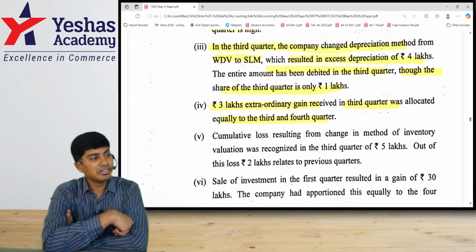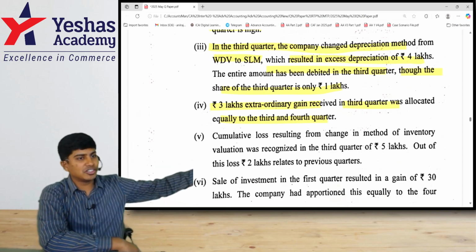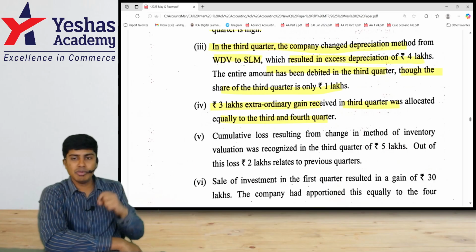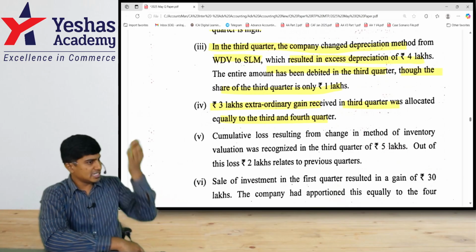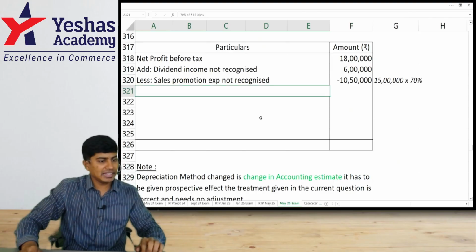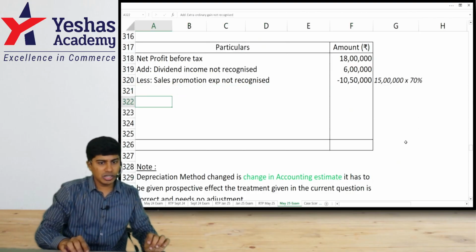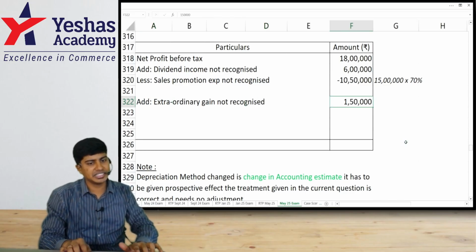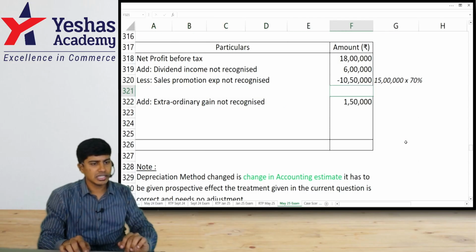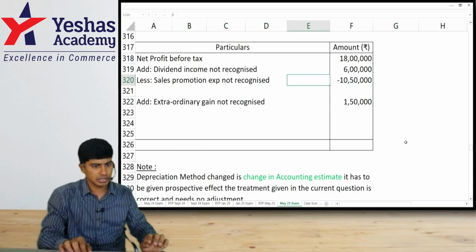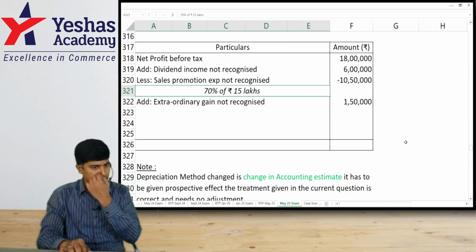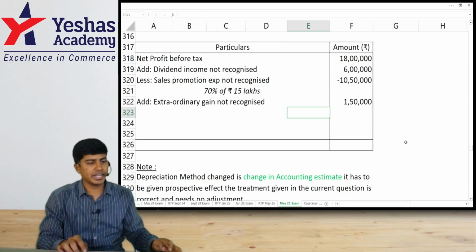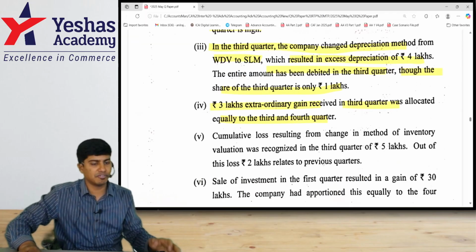Another 1.5, they have recorded in fourth, but actually it should be recorded in income. It will increase the profit. They should have added 3 lakh. They have actually added only 1 lakh 50. So I will add that additional 1 lakh 50 here. Got this? I'll put this here. Is this better? Come to the next one.